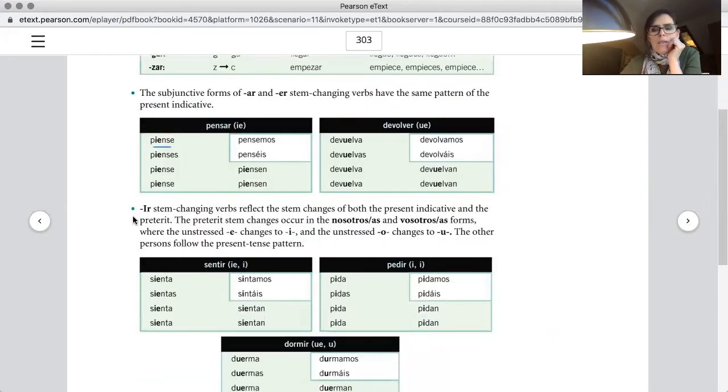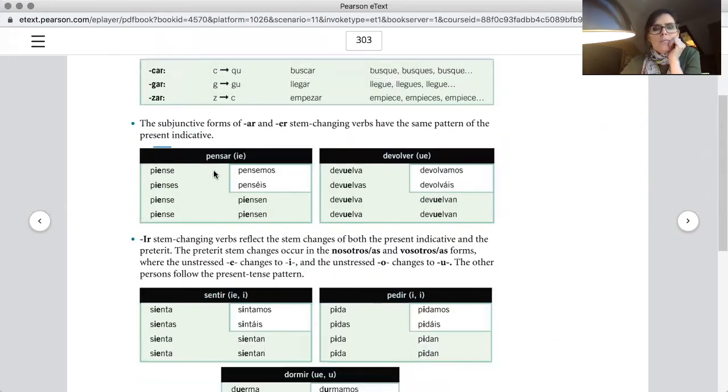And last but not least, you see this little heart that's dark green? They call this the boot, so that you remember that usually nosotros and vosotros don't change.